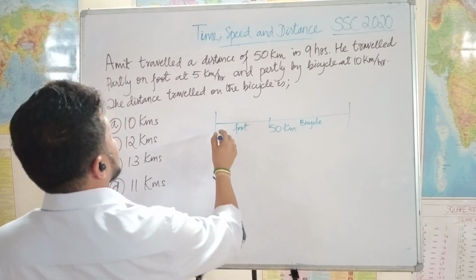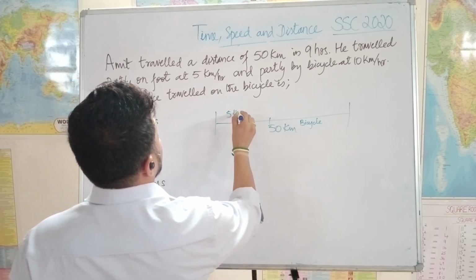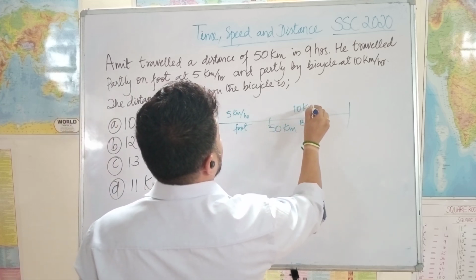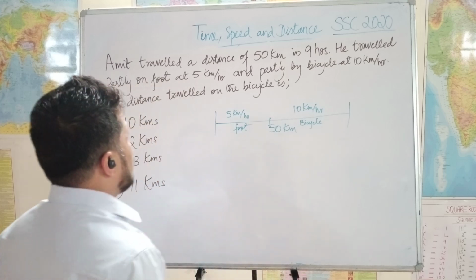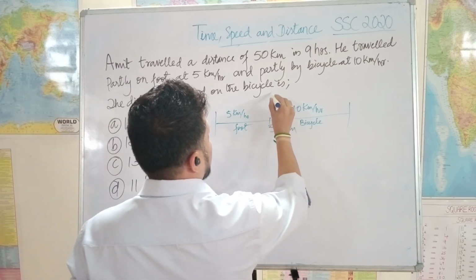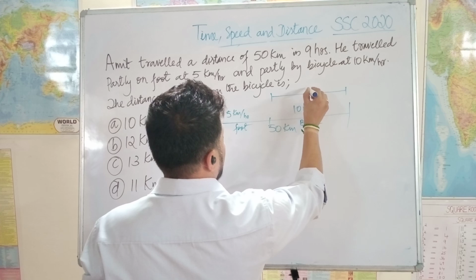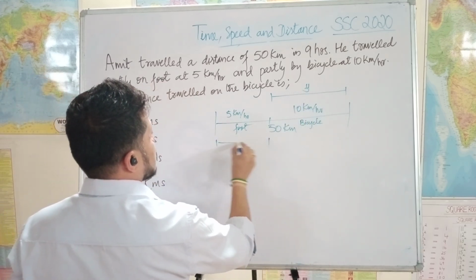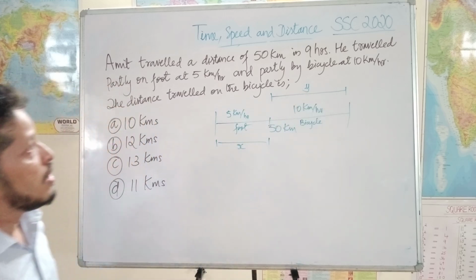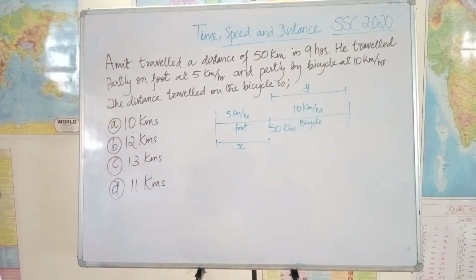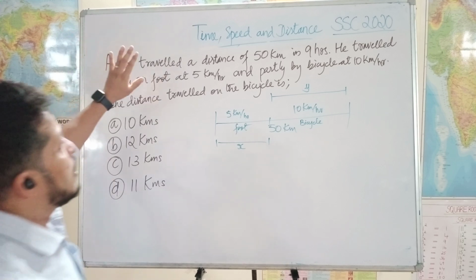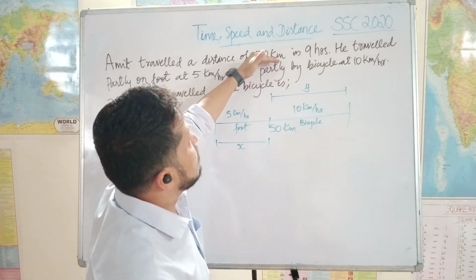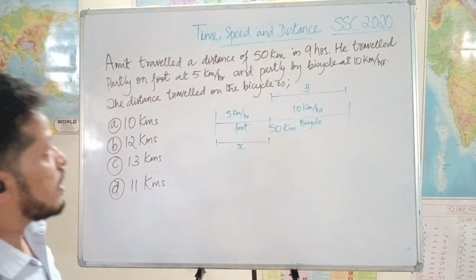And while travelling on foot, what was his speed? It was 5 kilometers per hour, and while travelling by bicycle, the speed was 10 kilometers per hour. Now we need to know the distance that he travelled by bicycle. Let's say the distance travelled on foot is x, and by bicycle is y. Now we need to find the value of y. See, what we know is 50 kilometers is the total distance travelled, and 9 hours is the total time taken.